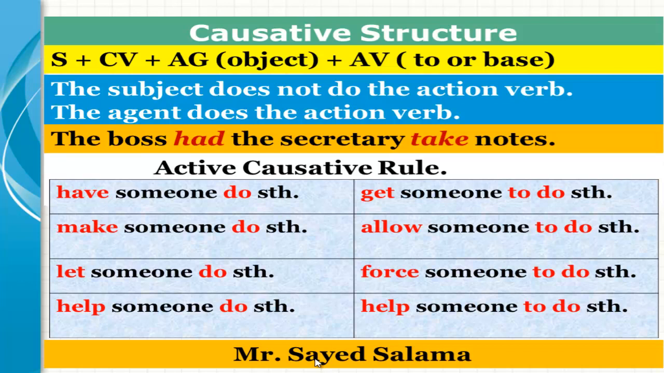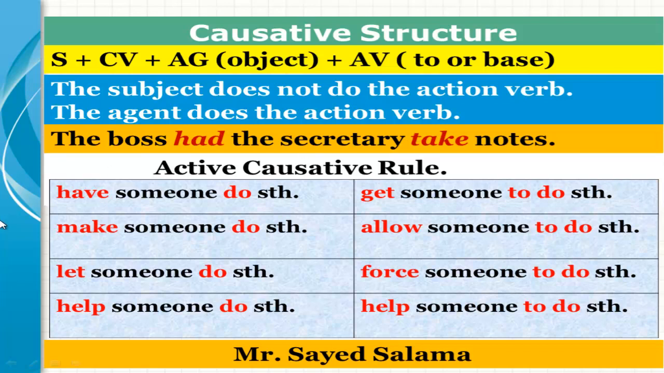We have a subject and a causative verb and an agent or an object. The subject does not do the main action. The agent does the action verb. So we have a subject and we have an agent. The subject doesn't do the action or the action verb. The agent does the action verb.